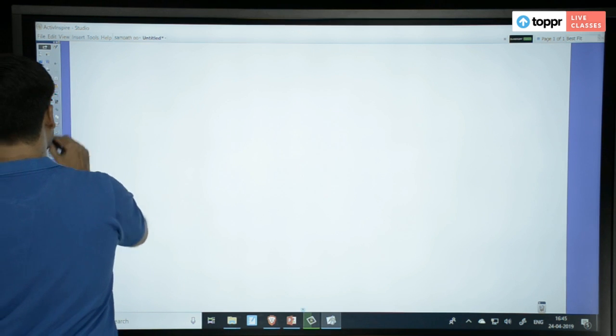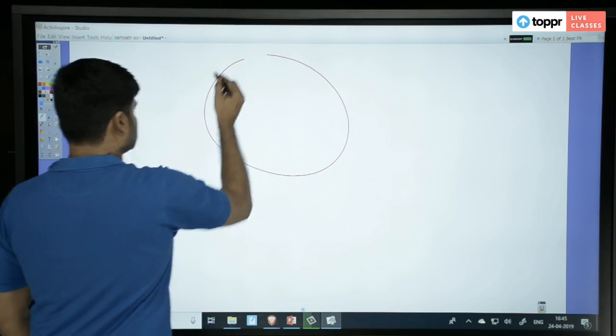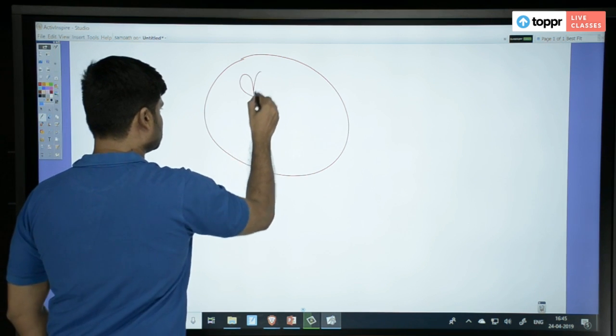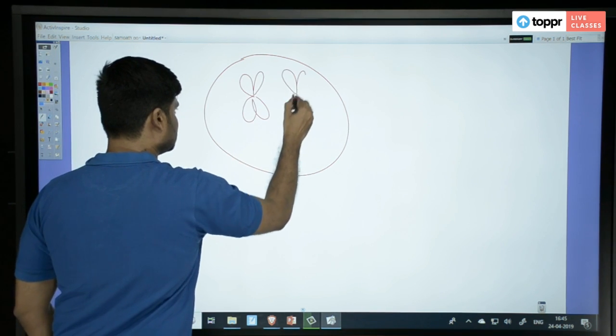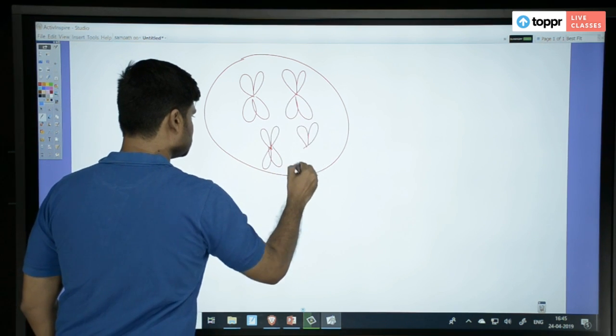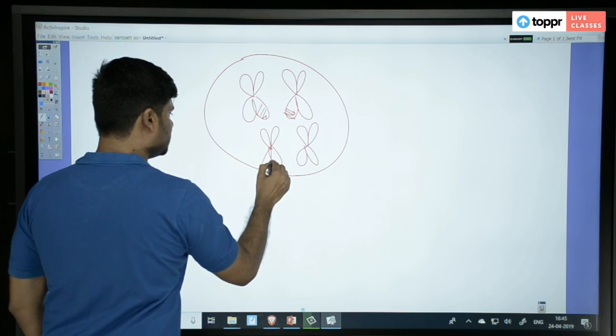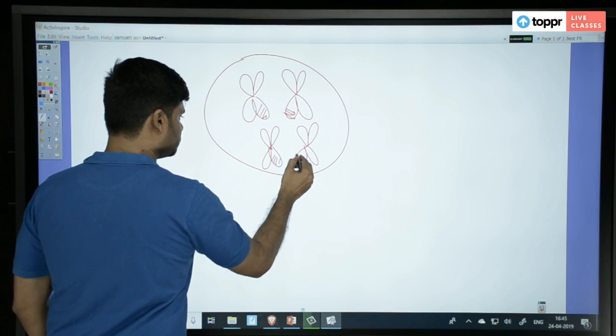Sorry, this is not the picture that I have to draw. So that gamete already had only 4 chromosomes, right? And those chromosomes, each of them were already recombinants.